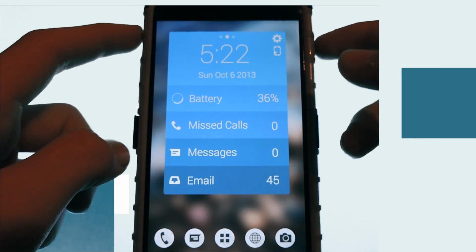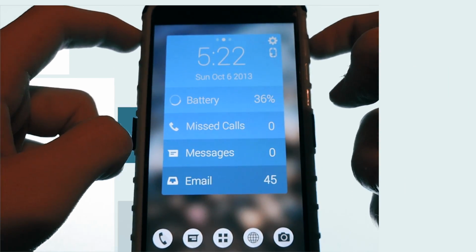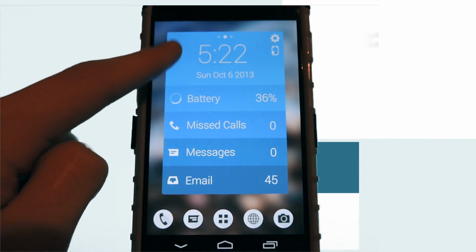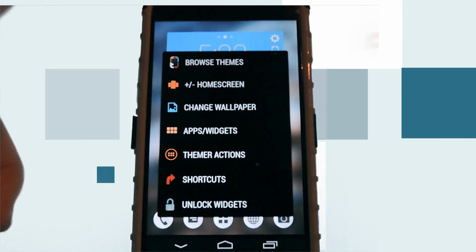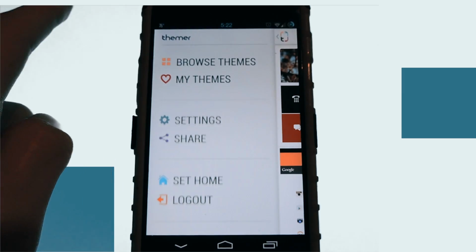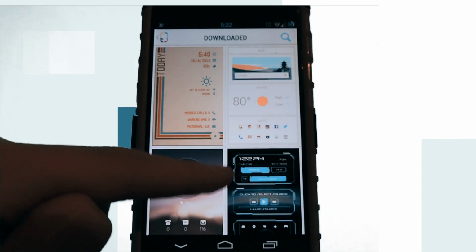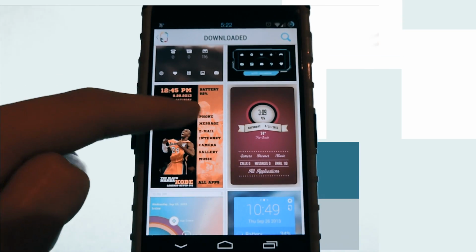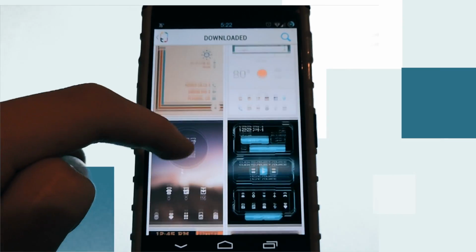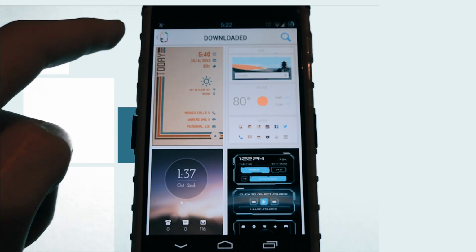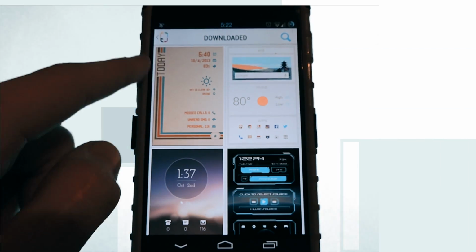But a lot of people have been having problems, and I've noticed that a lot of people have, is that the expanded desktop thing only works with a couple of themes. So let me just show you it with a theme that won't work. So I have to go to My Themes, which is the themes I've downloaded. So say I apply, like, what's a theme that it really didn't work with? So if I apply a theme, yeah, I can try this theme.